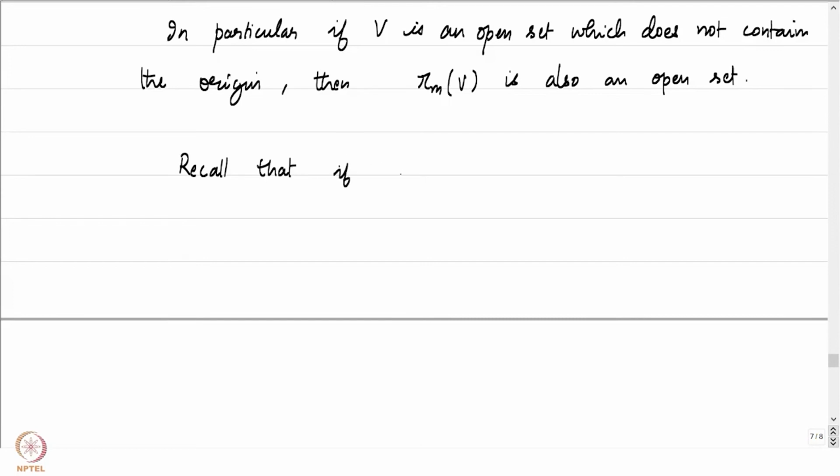Recall that if w equal to r e to the power i theta is not the complex number 0, then z to the power m equal to w has roots given by